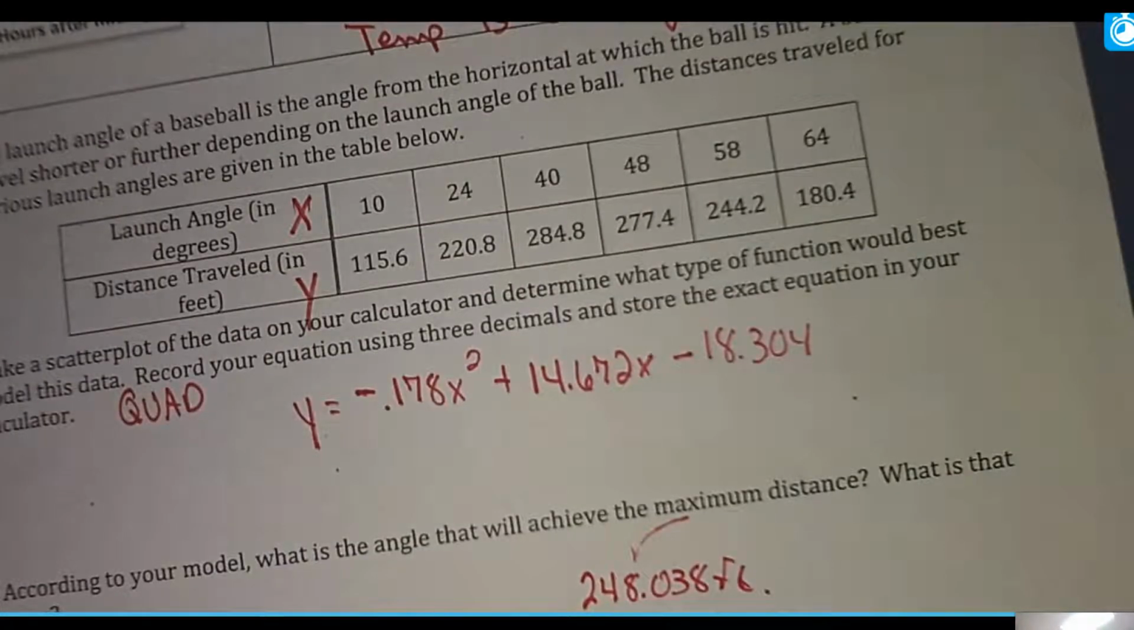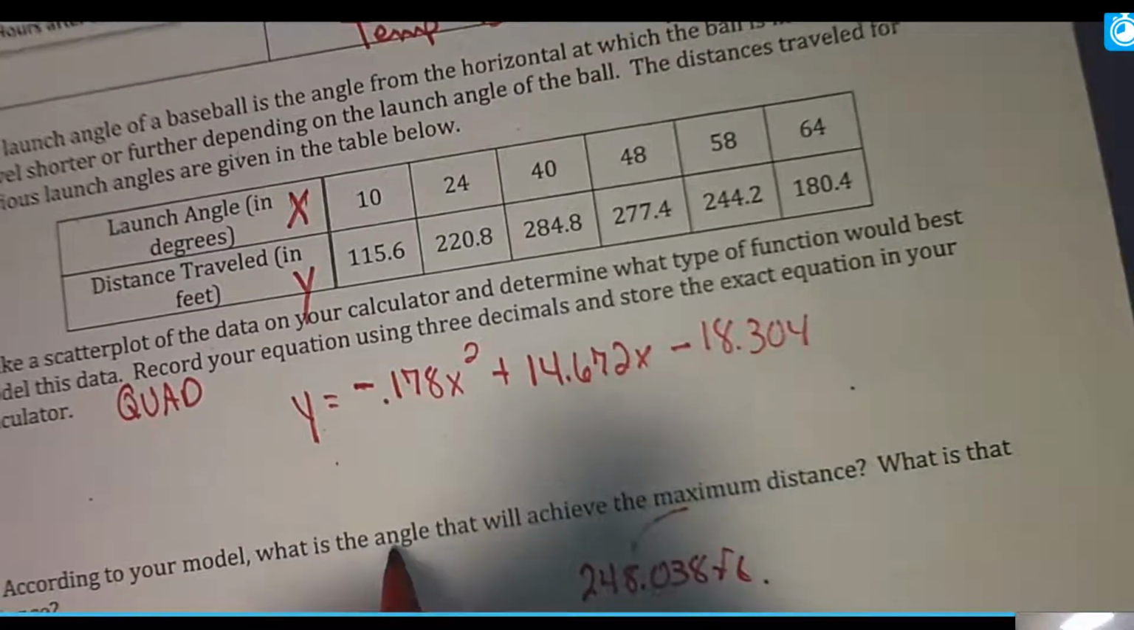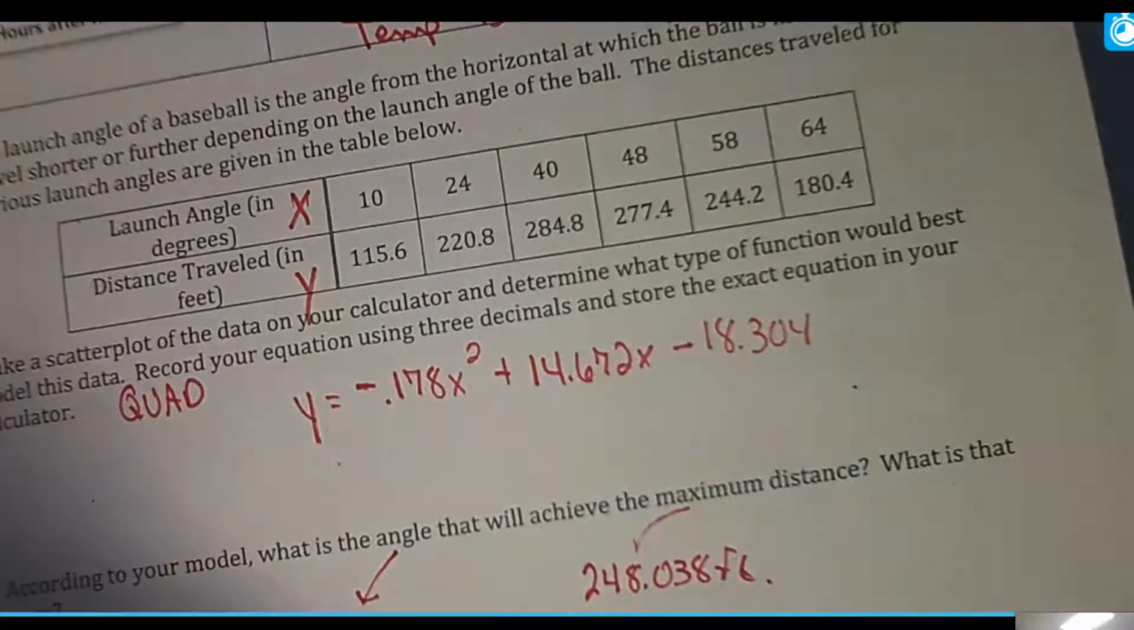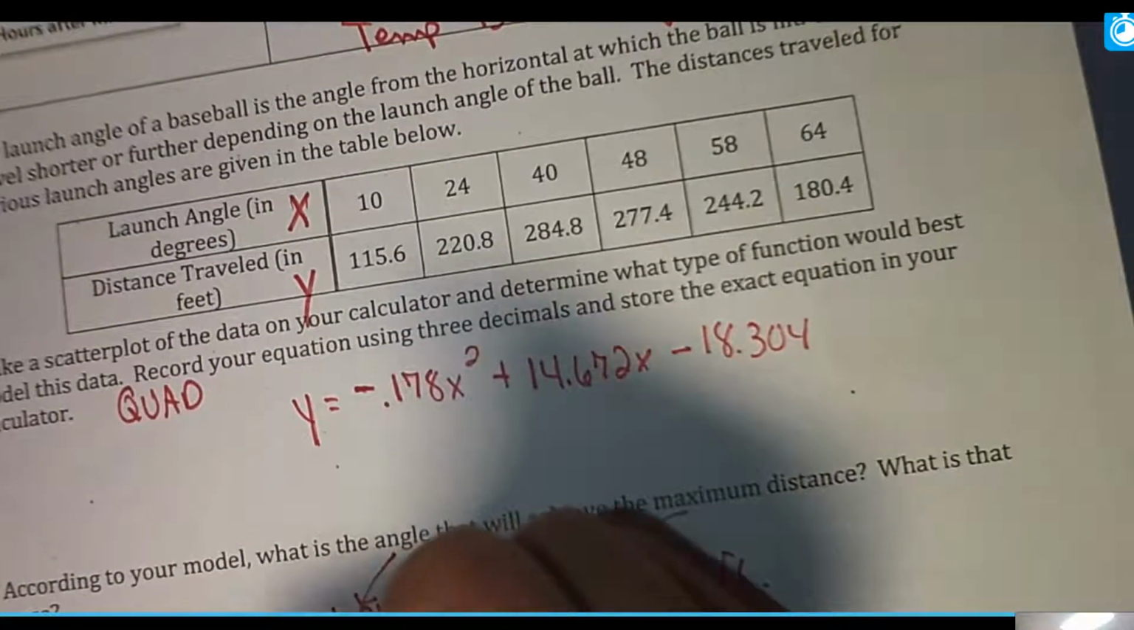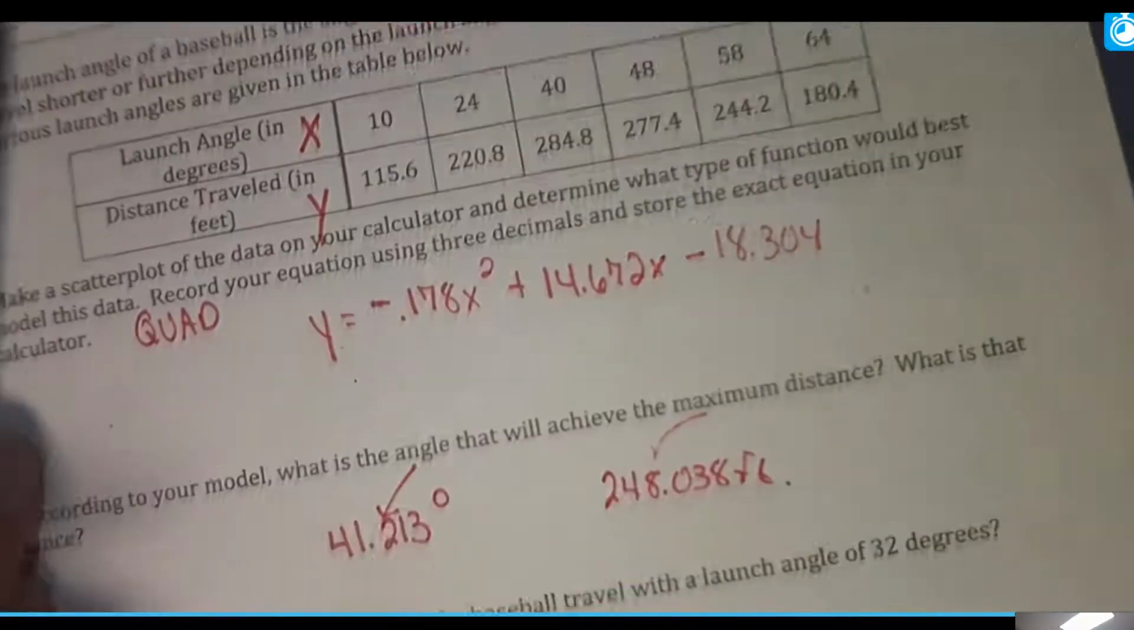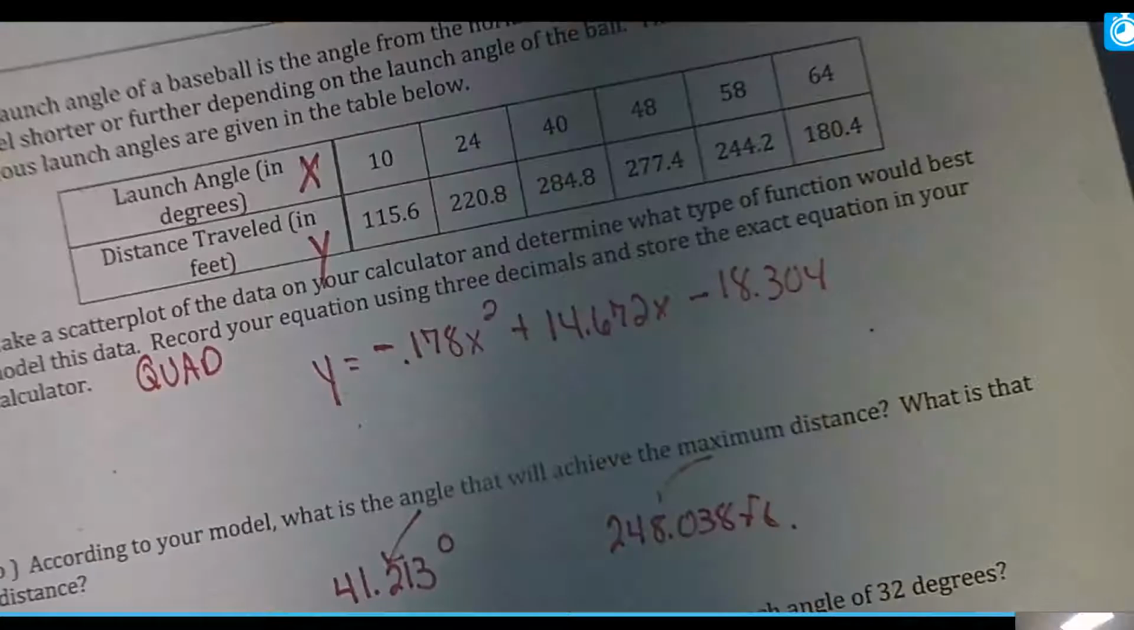And, oh, I'm sorry, I answered the question wrong. What's the angle? Well, the angle, that's x. So 41.213 degrees, and the maximum distance, sorry, I didn't read that very correctly, okay?